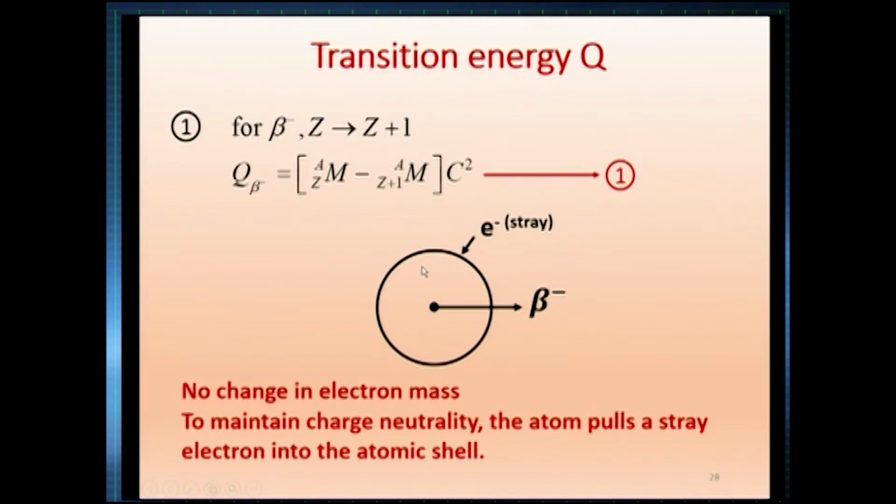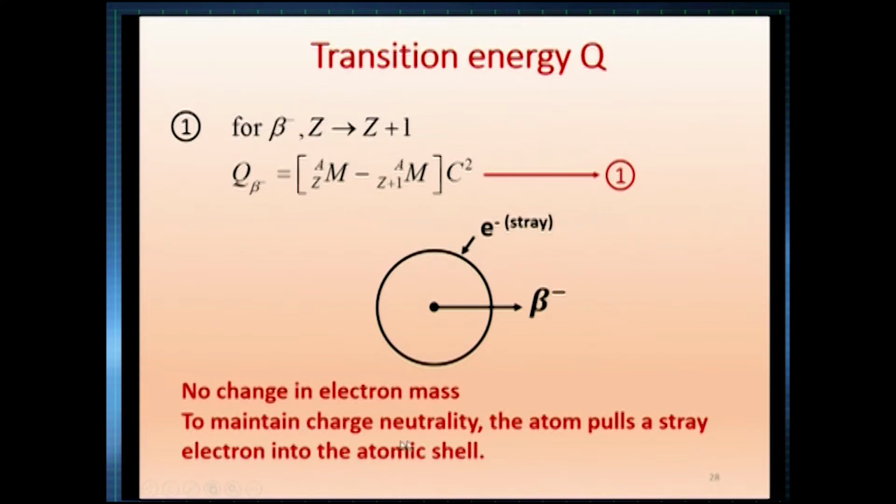Now, it is neutral because the proton number inside is Z plus 1, and because of this inclusion of the stray electron, the number of electrons is also Z plus 1. So, in this process there is no change in electron mass, because one electron mass has emerged out, and another electron mass has entered the atom. Therefore, there is no change in electron mass. There is a change inside the nuclear mass, a difference in nuclear mass, but no change in the number of electrons, because one has come out and one has gone inside.